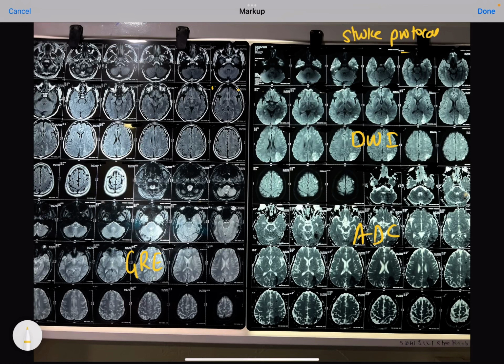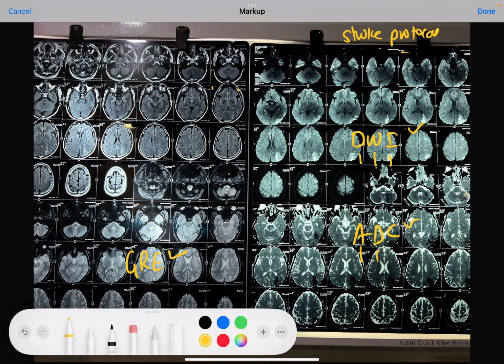So when we want to see an ischemic stroke, these two, DWI and ADC, will confirm whether there is an infarct or not. And if we are suspecting hemorrhagic stroke, this GRE will show us the bleed very crystal clear. So that is the reason why this is a very beautiful stroke protocol, which consists of DWI, that is diffusion weighted imaging, and ADC, that is apparent diffusion coefficient.